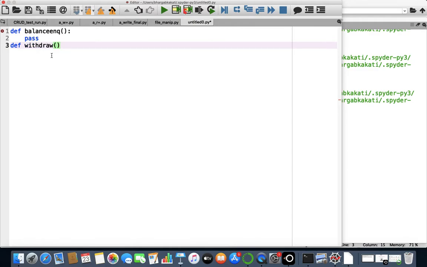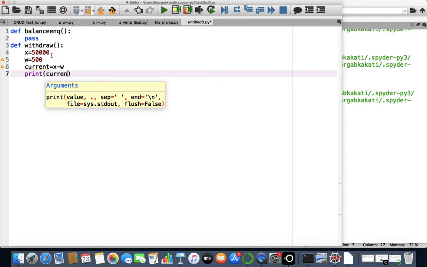Let's say we have some information regarding the function withdraw. Let's say the balance at the beginning was 50,000, and out of that, let's say 500 has been taken out, and after that, the current balance will be the available balance minus the withdrawal, and we'll just print current.